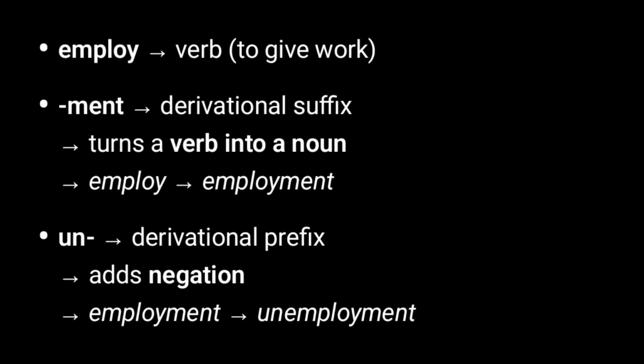Example of derivation. Number 1, unemployment. The word unemployment is often found in news reports. It is formed from the prefix "un", the root word employ, and the suffix "ment". The word means the condition of not having a job. Example sentence: unemployment is a serious problem.